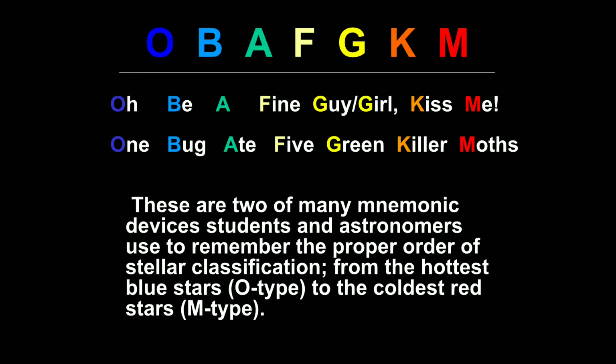To remember the classification of the stars O, B, A, F, G, K, M, there is a mnemonic: O, B, A, fine guy or girl, kiss me. One more mnemonic is: oh be a fine girl, kiss me. These are the mnemonics to remember the classification of the stars.